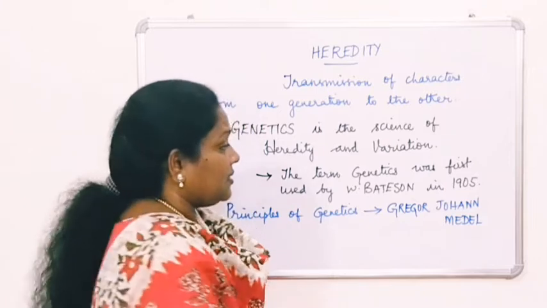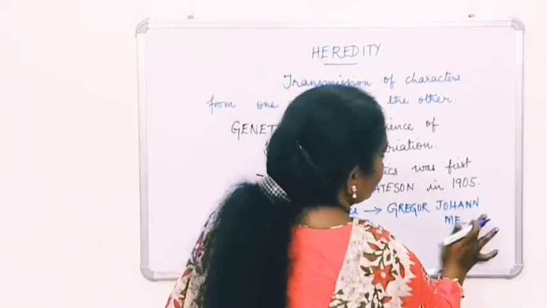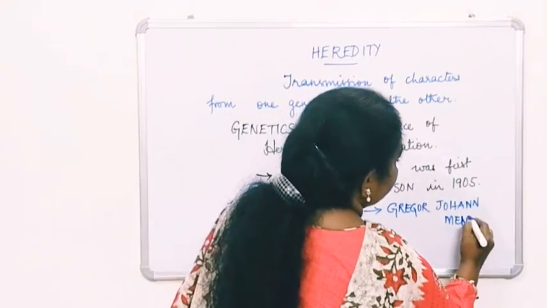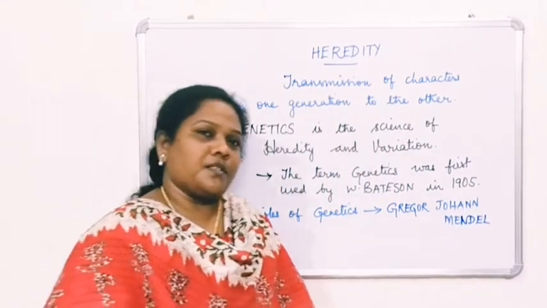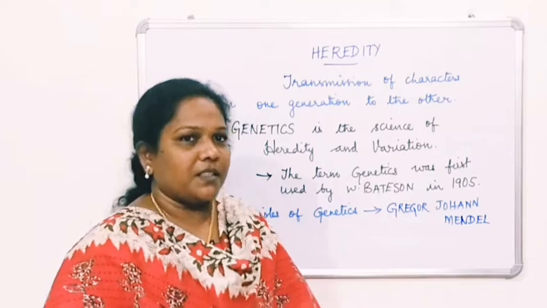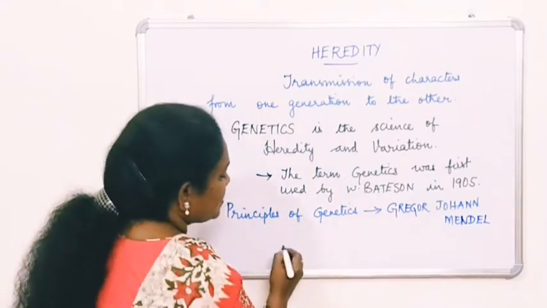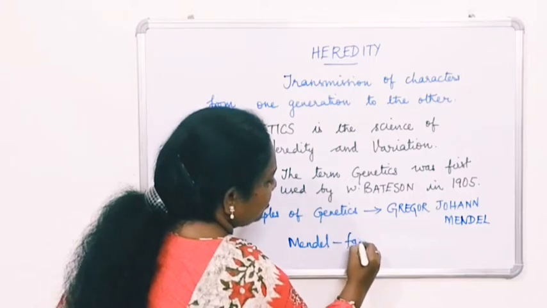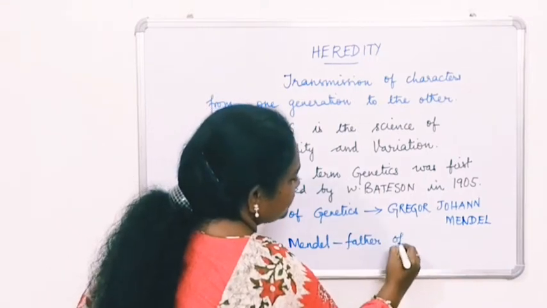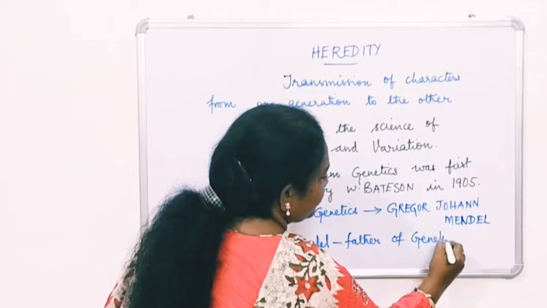That is the reason this Mendel is called the father of genetics. Father of genetics. I hope it is clear.